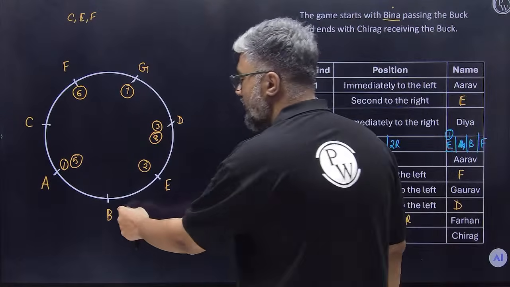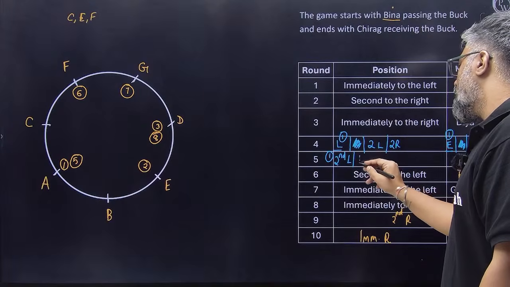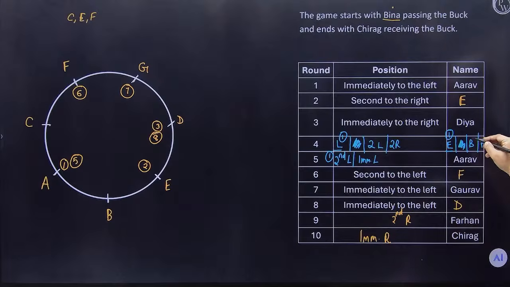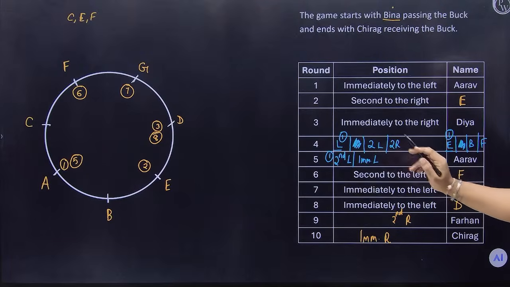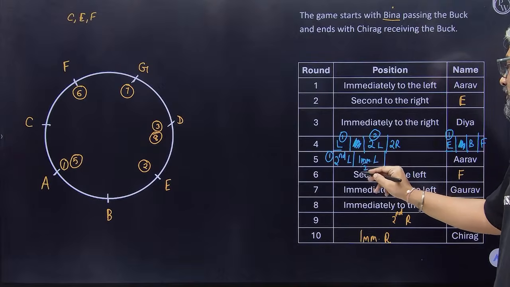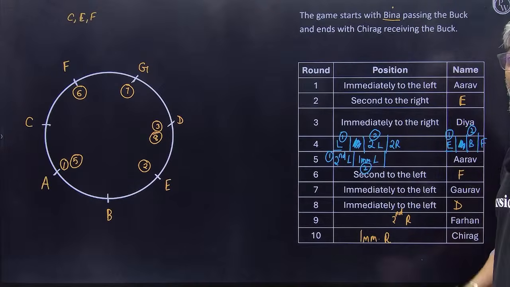Can B pass it to Arav? Yes. Immediate left. So if immediate left, Bina can pass it to Arav. This will work. So this will be our second case. Case number 2, Bina passing it to Arav, immediate left.